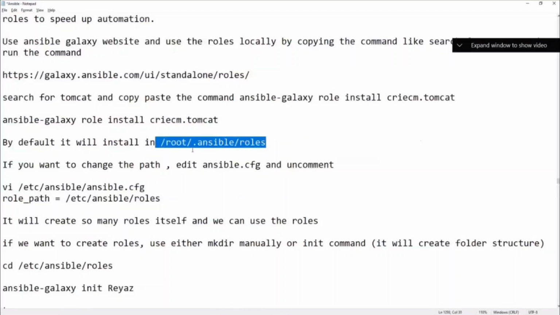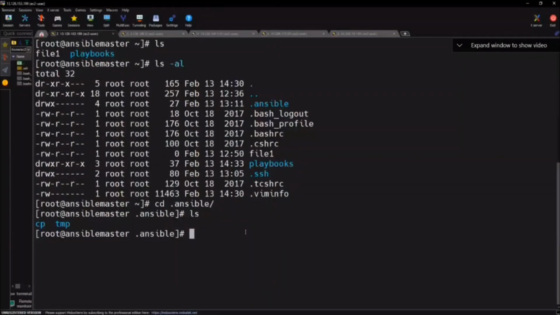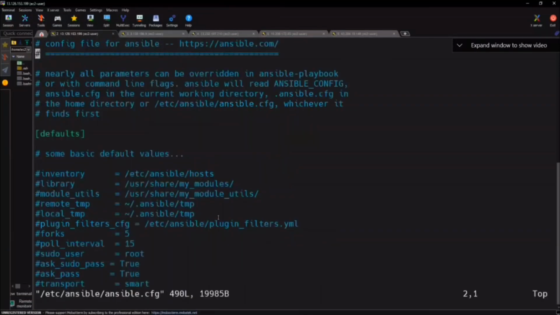But is it good to create in the root? No, right? So what is the Ansible directory that we have? /etc/ansible. Now, if you don't want to create that in /root, you can change that path. All the path information will be in one configuration file, ansible.cfg. Where is that? Inside /etc/ansible. vi /etc/ansible/ansible.cfg.